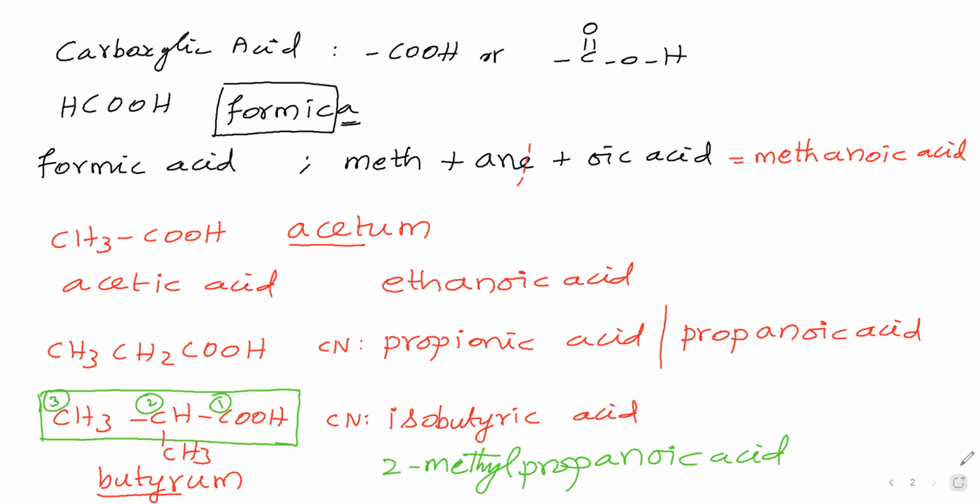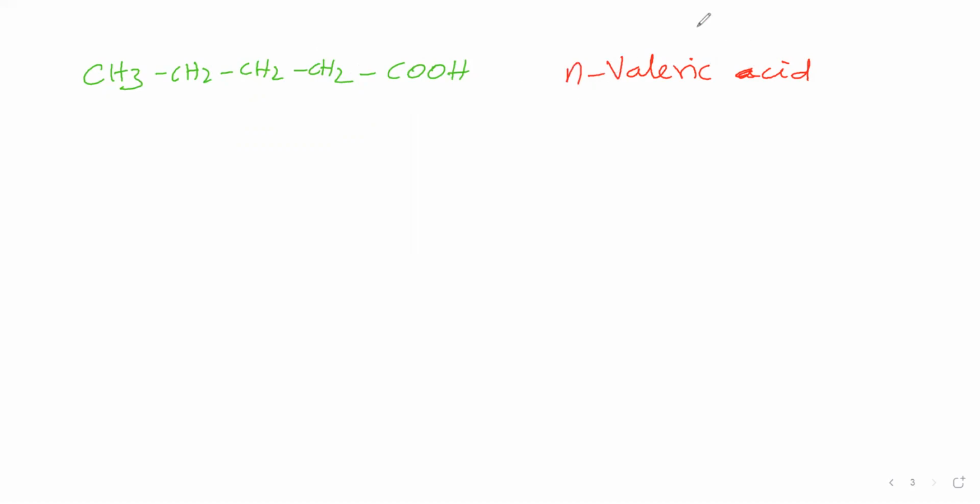Next, we will take this compound. We will take CH3, CH2 thrice, COOH. This compound we have taken. For this compound, how do we say the name? There are 5 carbon atoms. We have to say the common name is valeric acid. Five carbon atoms present, therefore we are saying valeric acid. Here it is a normal chain, therefore we include n: n-valeric acid.